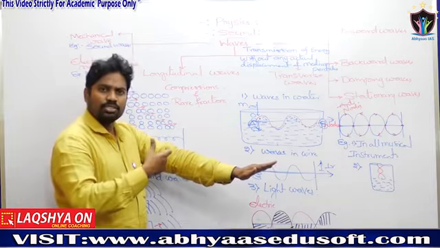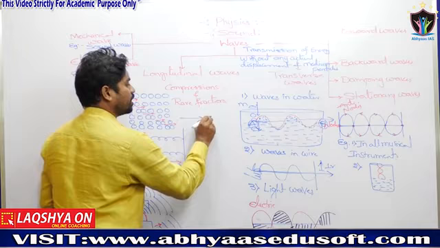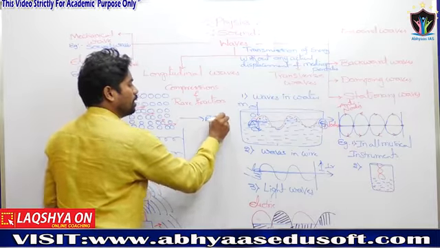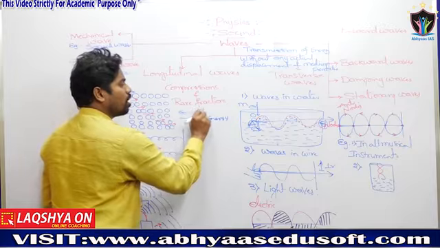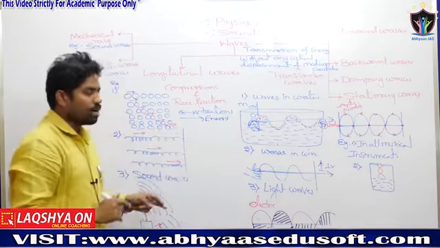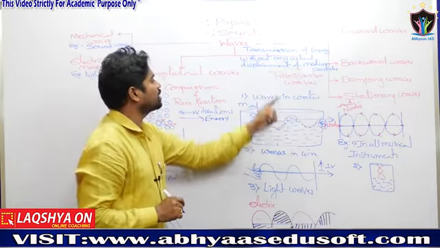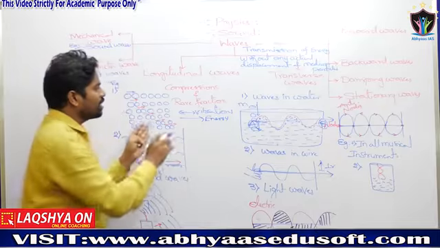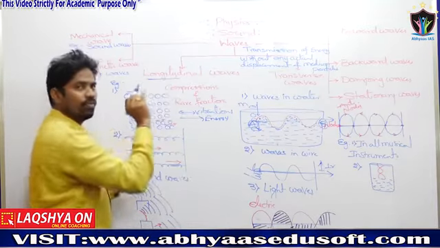The vibrations are along the same energy passing direction. The vibrations of the persons are in the same direction, not perpendicular. If it is perpendicular, it is called transverse waves. If it is in the same direction, it is called longitudinal waves.